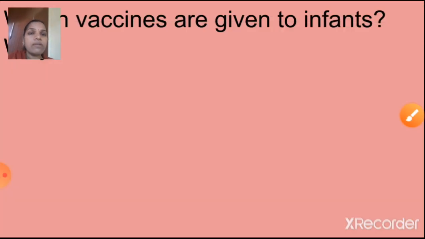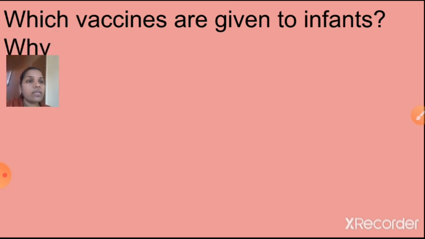Next, see here one question: which vaccines are given to infants? Small kids up to 2 years, we are giving vaccines. Many vaccines we are providing to children. What might be the reason?